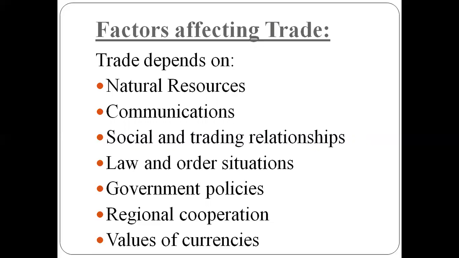Okay, let's talk about the relationships. When we talk about social and trading relationships, the relationship between countries determines help and cooperation extended to both parties. There should be mutual trust, understanding, and open, honest, and fair dealings. Trade policies of governments encourage or discourage trade. When we talk about law and order, security issues in countries also affect trade, and people are scared to trade with such countries because of the risk of goods or payments being stuck.